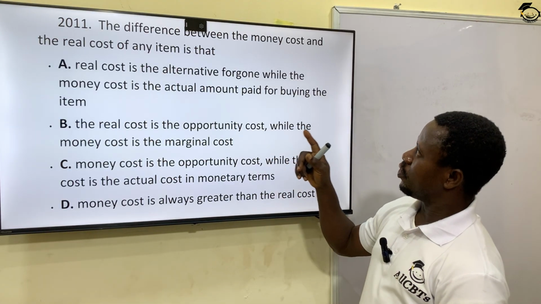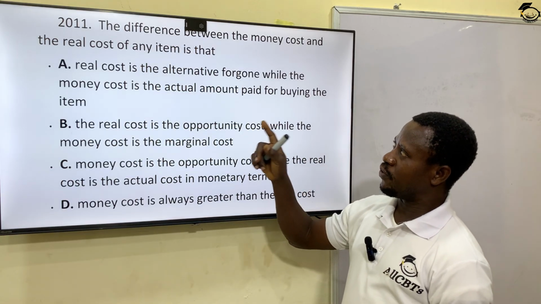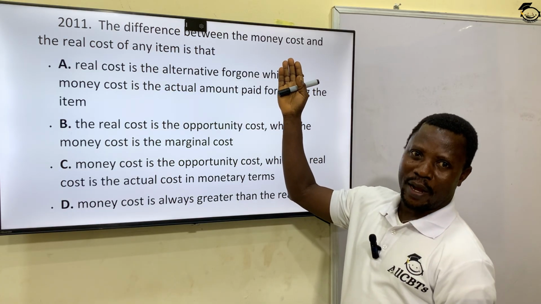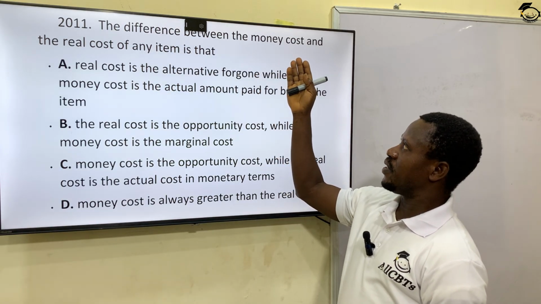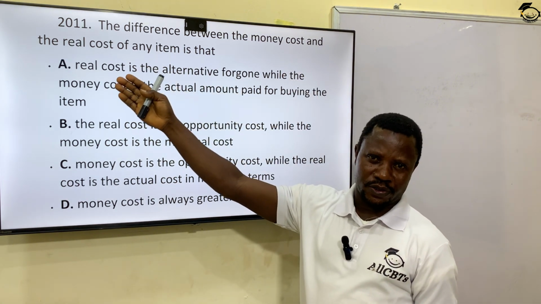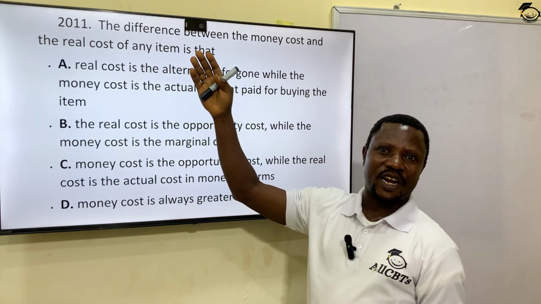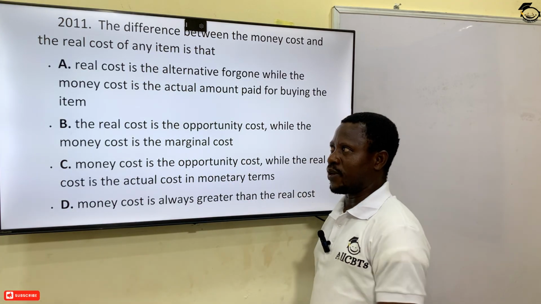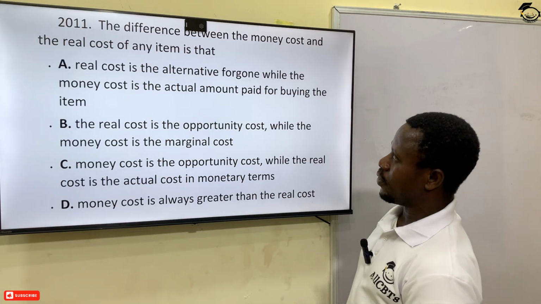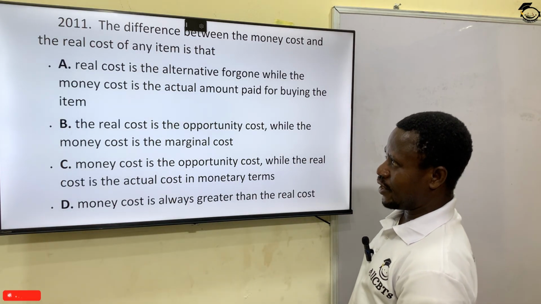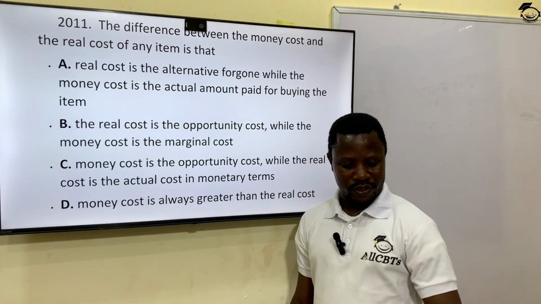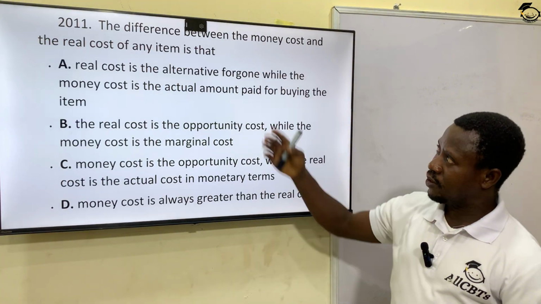The difference between the money cost and the real cost of any item is that, as I've already explained to you, your money cost is the actual amount you paid. Your real cost is your opportunity cost, your foregone alternative, the sacrifice you made for your satisfaction. So let's see. Real cost is alternative foregone, yes, while the money cost is the actual amount paid for buying the item, yes. That is the correct answer. A is the correct answer, so I don't waste time on that, because I've explained a lot about this today.